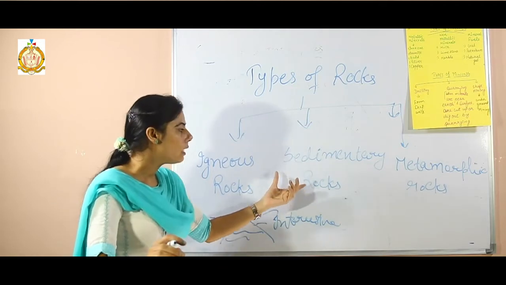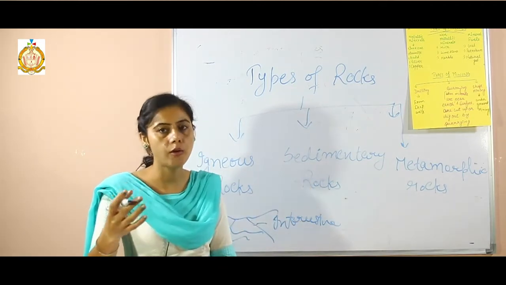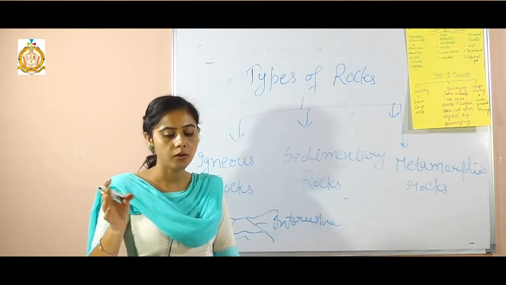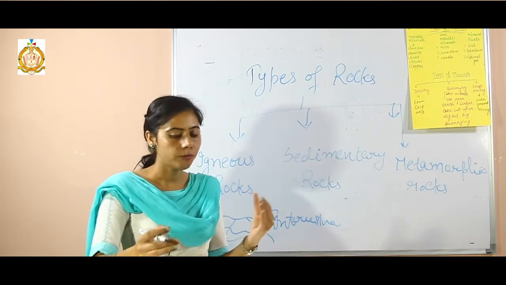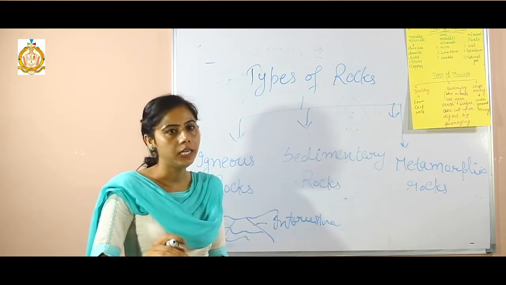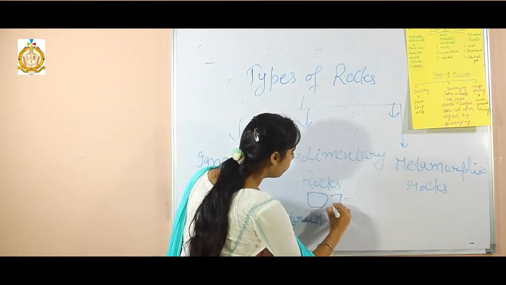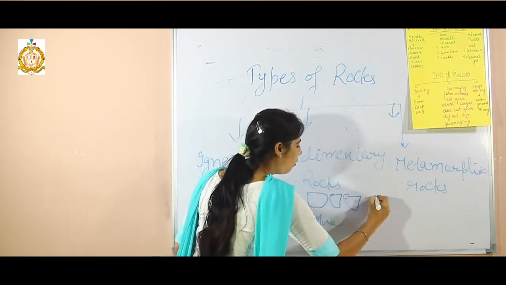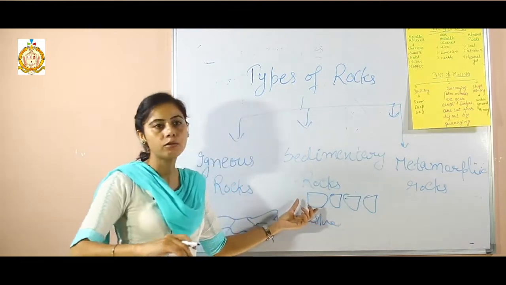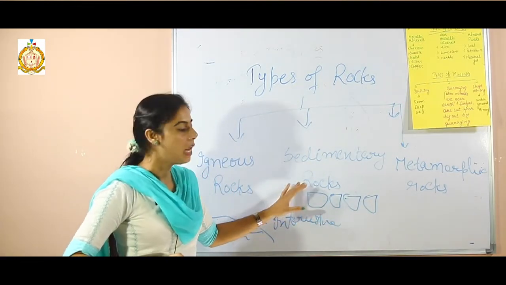The second one is the sedimentary rocks. Sedimentary rocks are formed from pre-existing rocks and from particles of sand, shells, pebbles and other fragments of materials. They are formed in layers, so sometimes they are also called stratified rocks, and for example limestone.